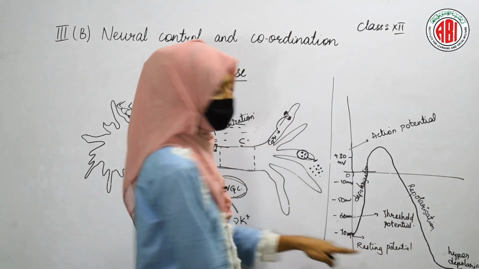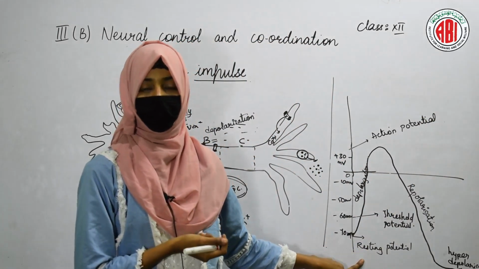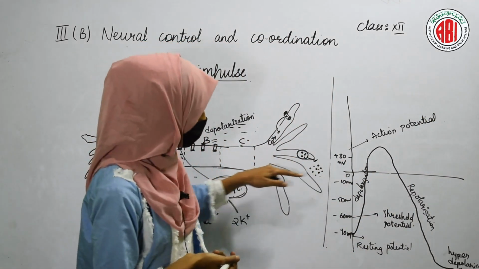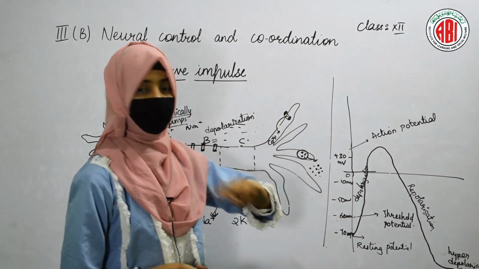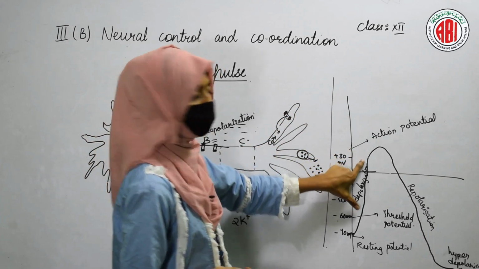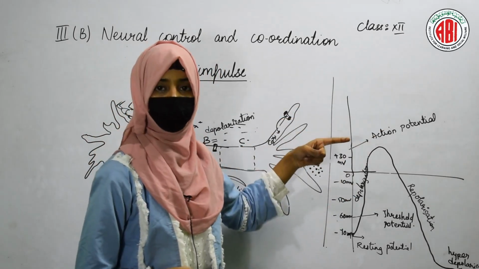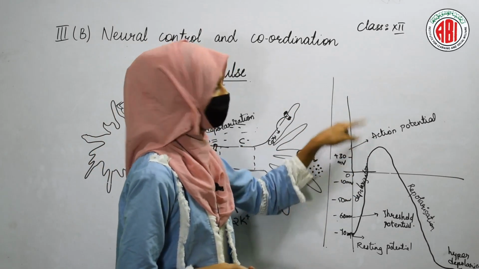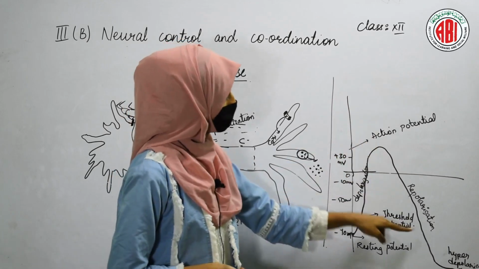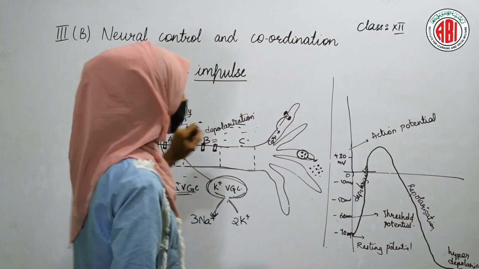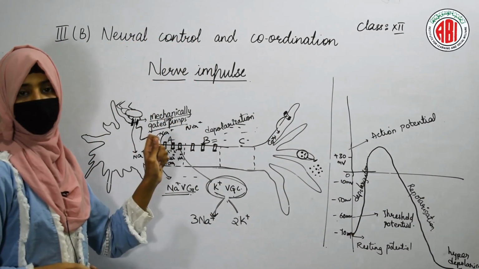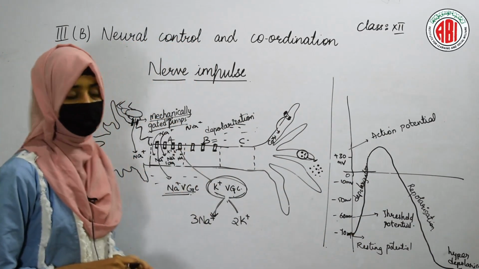One is resting potential, when the cell is in polarized state. When it undergoes depolarization, it shows the threshold potential, and at the terminal point of the depolarization, it shows the potential called action potential. Then after the action potential, repolarization and hyperpolarization of the cell occur. This will generate the nerve impulse.